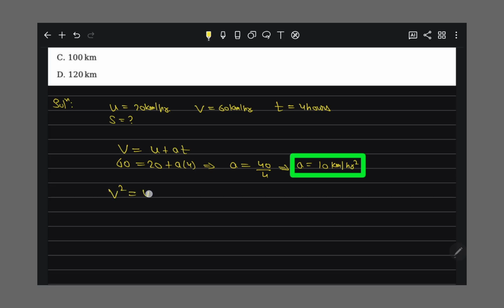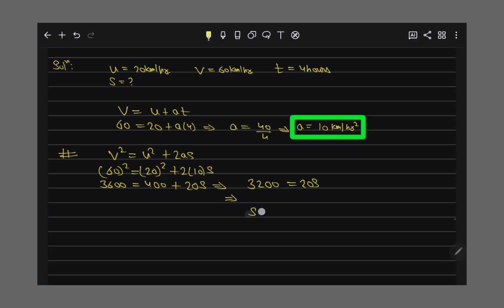So v squared is equal to u squared plus 2as, right? The final velocity is 60 squared, the initial velocity is 20 squared, plus 2 times acceleration 10 times s. So 3600 is equal to 400 plus 20s, so 3200 is equal to 20s.